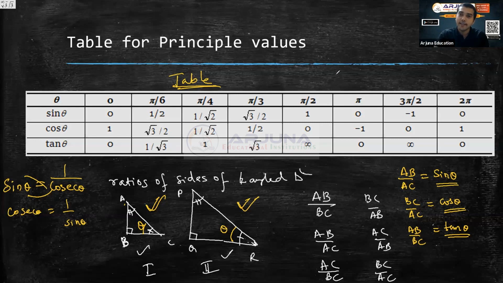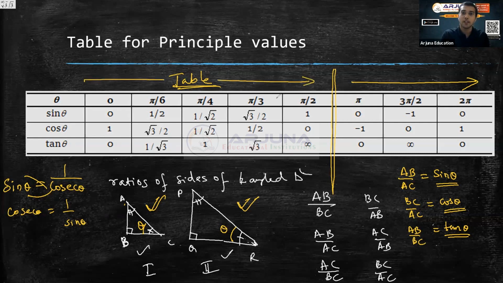And only till here you have studied in your 10th standard. There are many other angles also, which are not that important for you right now. You will study that in detail when you come to 11th. But these principal values you must remember. If you don't remember, then you will face a lot of difficulty.